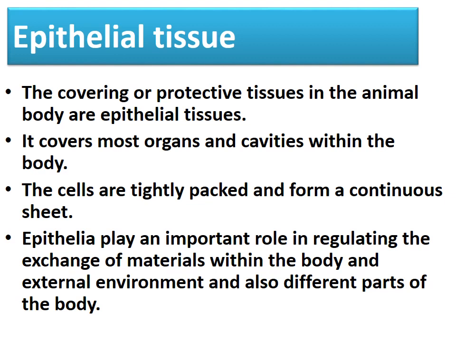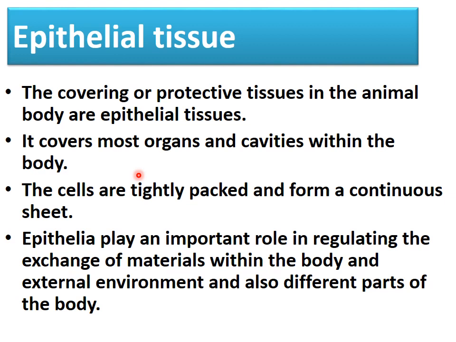What is epithelial tissue? It is the covering or the protective tissue in the animal body. In the animal body, all the covering or all the protective tissue come under the category of epithelial tissue. This epithelial tissue covers most of the organs as well as cavities which are present within the body. So all the organs and the cavities which are present in our body are covered by epithelial tissue. For example, skin. Our skin is made up of epithelial tissue.